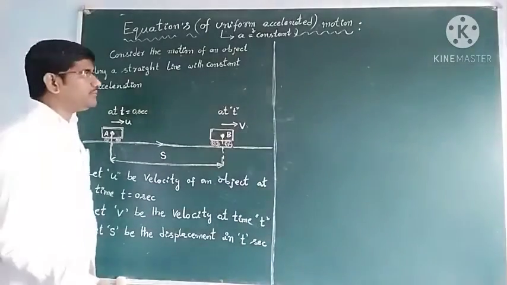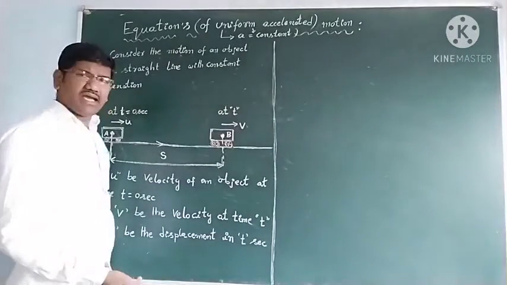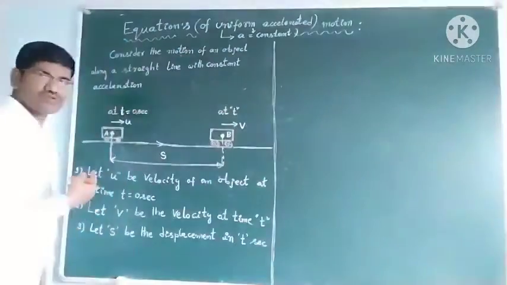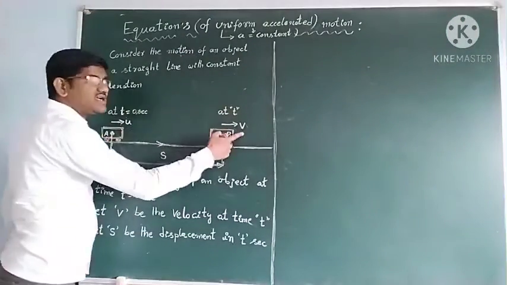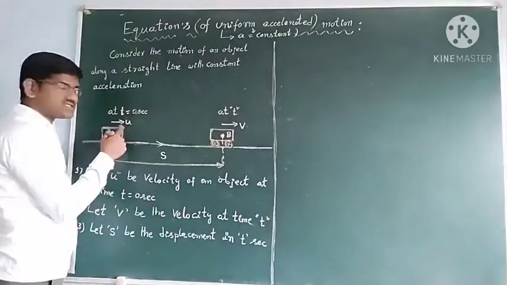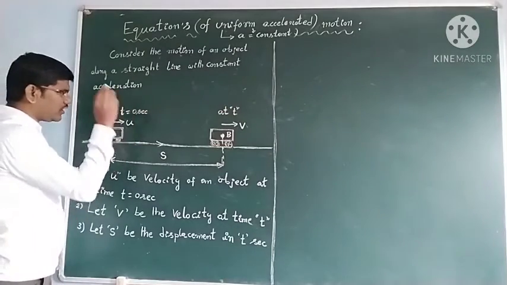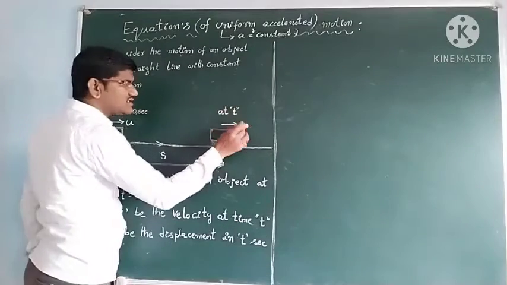Now we can derive the kinematic equations. We have a change in velocity here, from initial velocity u bar to final velocity v bar.